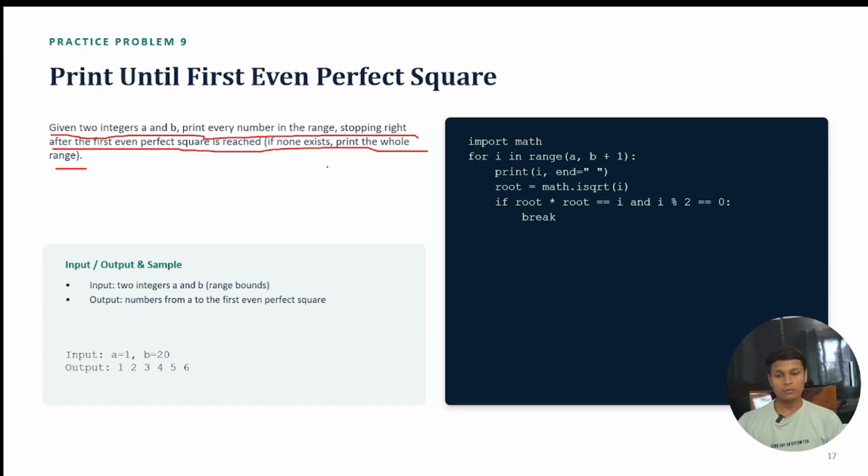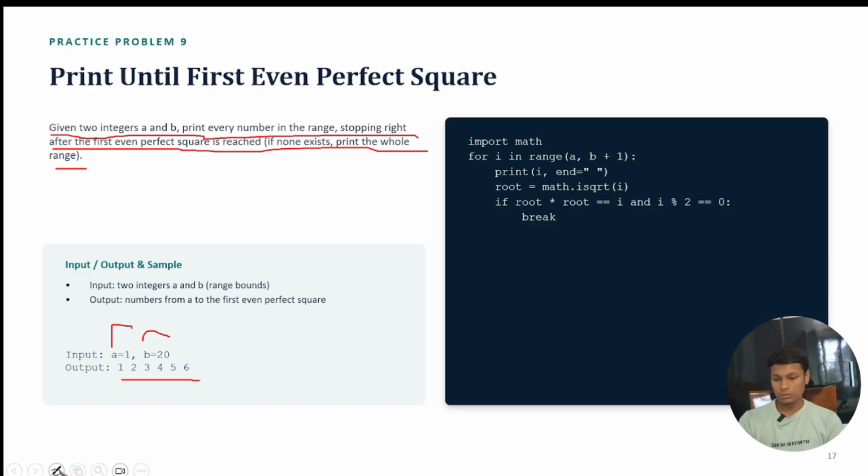That means if any perfect square is not present in that range, we are going to print the whole range. So in the sample you can see that we take a to 20 and our output is 1 2 3 4 5 6, because after that we have reached the even perfect square.